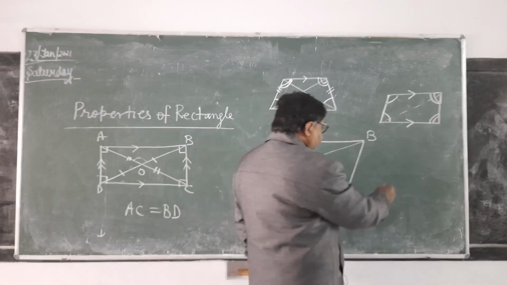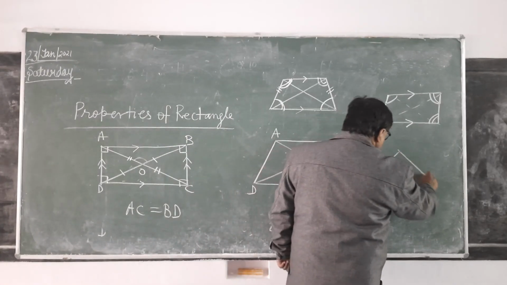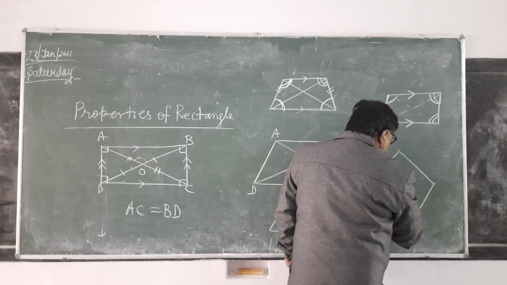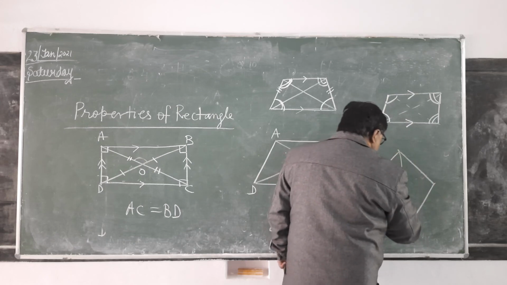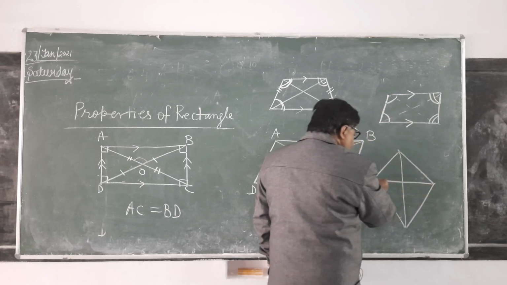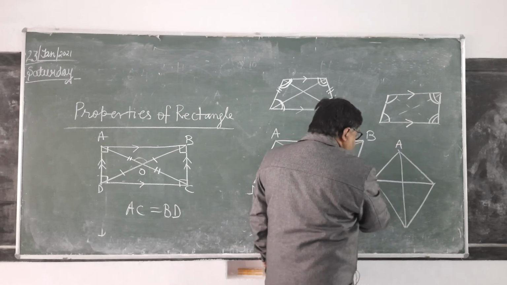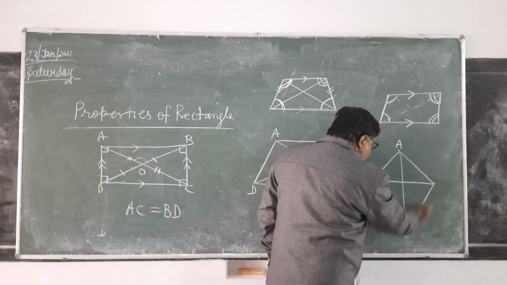Then kite. You can see here, diagonals cut each other at 90 degree. In kite, diagonals cut each other at 90 degree.